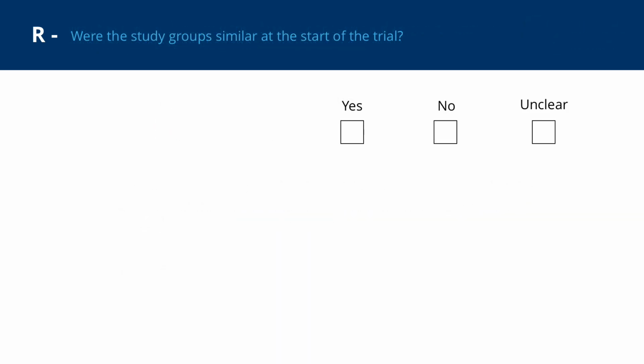Finally, we need to consider whether the study groups were similar at the start of the trial. When there are differences in the characteristics of the study groups at baseline, we cannot determine whether any differences between the intervention and control at the end of the trial are due to these differences or to the intervention we're testing. Usually, information about the characteristics of study groups at baseline is presented in a table in the results section.